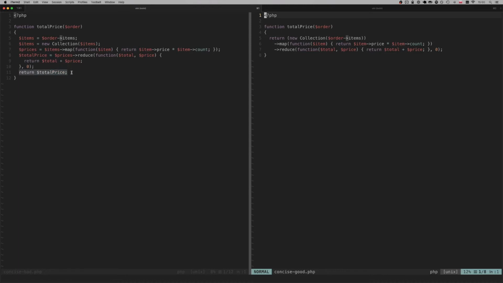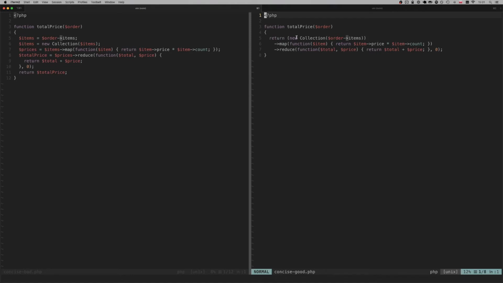For me, this code is unnecessarily long because it can be done in a shorter, more concise way without sacrificing the readability. On the right, we have the same function that does the same thing, but it's shorter. And I think this lack of explicitness, this lack of defining a local variable in every line, actually makes the code more readable. So in the first line, I already know that I will return some value.